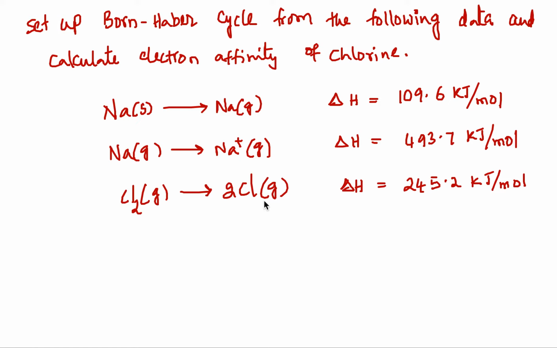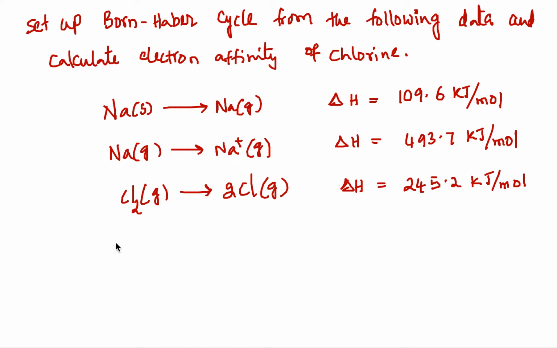But in the formation equation of sodium chloride, we require only 1 mole of chlorine atoms. That means we have to use only half mole of chlorine molecules that contain only half mole of the bonds. To break half mole of the bonds into their constituent atoms, the energy required is exactly half of bond dissociation energy.